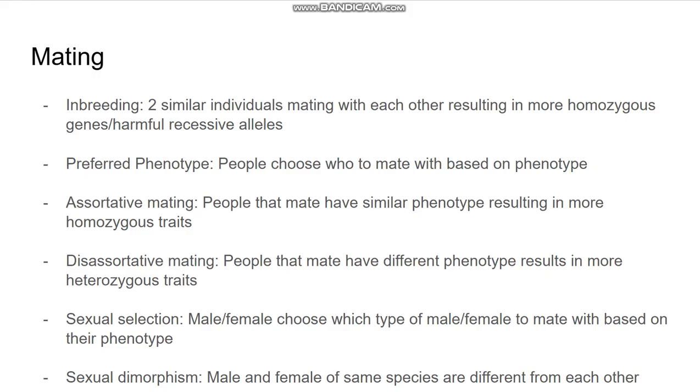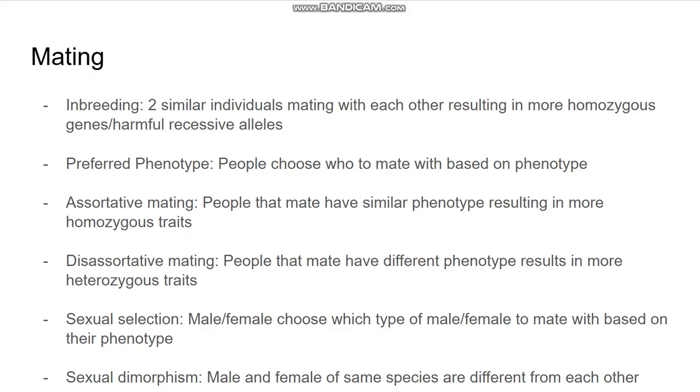As founder effect results in low genetic diversity and rare alleles becoming more common, inbreeding results in more homozygous recessive harmful alleles being common. It's when two similar individuals mate with each other. So that's inbreeding. And then preferred phenotype means people choose to mate based on which phenotype they want. So say a brown dog wants to mate with a pink dog. That's called preferred phenotype.